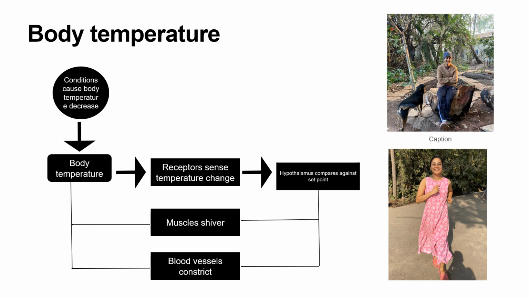Whereas in the opposite case, when there is a rise in body temperature, receptors sense this temperature change, the hypothalamus compares it against a set point, and then this leads to expansion or a dilatation in the blood vessels and sweating. And therefore, because of evaporation of the sweat, the body temperature is decreased or restored to normal.